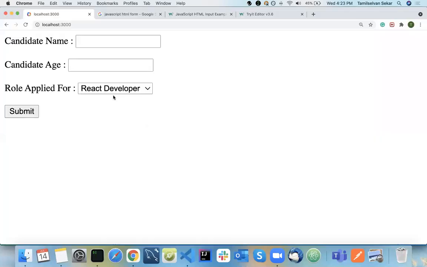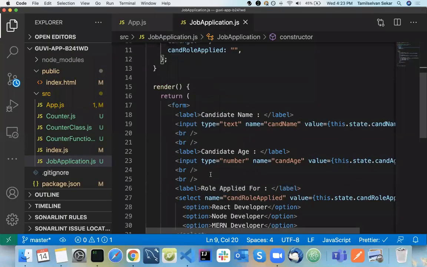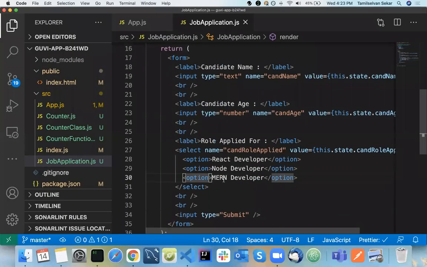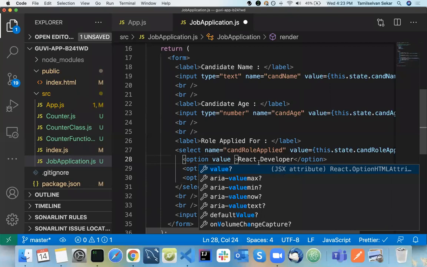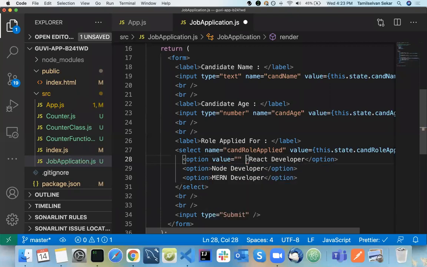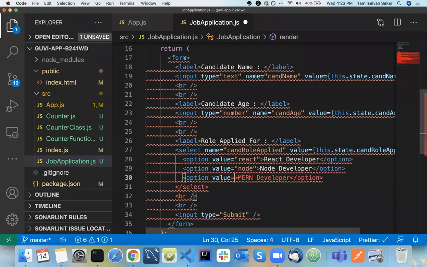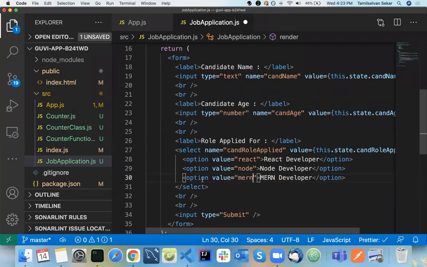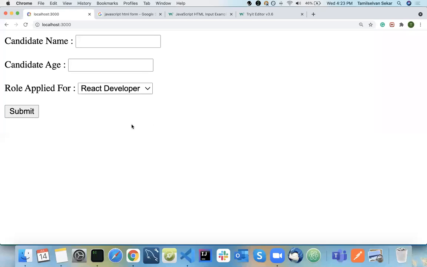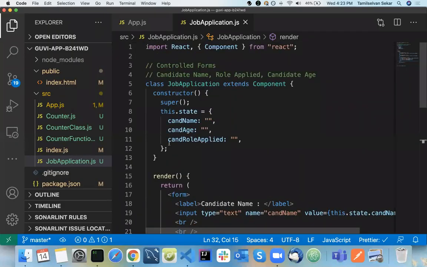Suppose here candidate role applied has React, Node and MERN. Suppose I want MERN to be selected by default. What we need to do, first thing, is add a value attribute here. In the case of option, we need to have a default value, right? So I can have React here, and a value here called node, and a value here called MERN. So this is how it works. I'm going to refresh this. Now candidate role applied is empty.